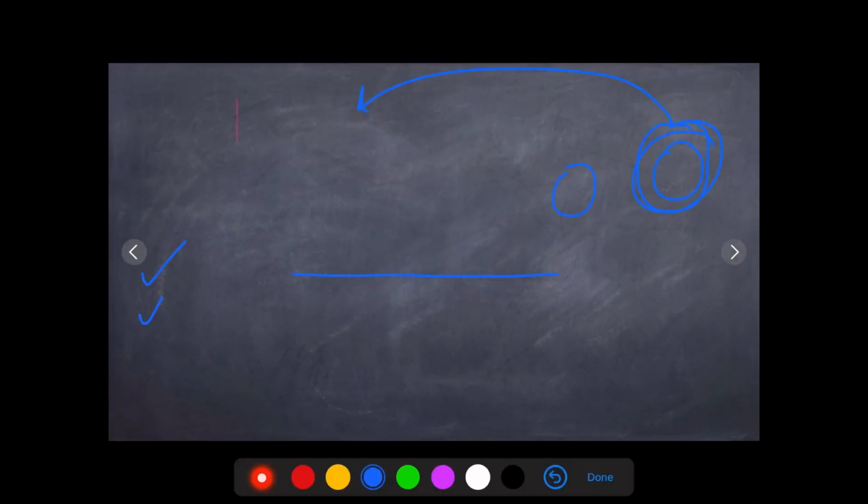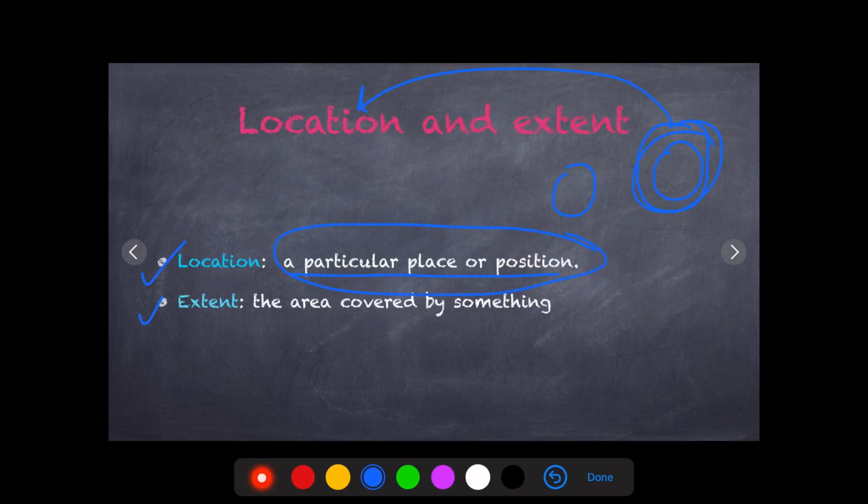I hope the meaning of location is cleared. Location is a particular place or position, this hemisphere or that hemisphere. Location is nothing but the hemisphere position. Extent is the area covered by something. India covers this portion to this portion, so in this area only India is covered. We are going to study extent ahead, so I'll tell you at that time. It has degrees and minutes, so that is the extent.